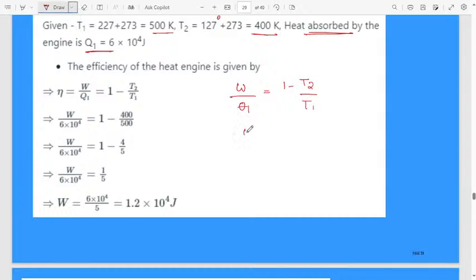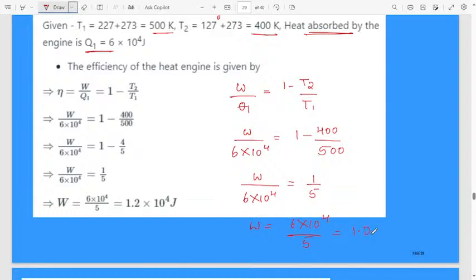Work done you have to find. Q1, the heat absorbed, is given as 6 into 10 to the power of 4. 1 minus T2 is 400, T1 is 500. Then W divided by 6 into 10 to the power of 4 is equal to, simplifying, 1 by 5. Then W is 6 into 10 to the power of 4 divided by 5, which is 1.2 into 10 to the power of 4 joule of work. Work done will be 1.2 into 10 to the power of 4 joule.